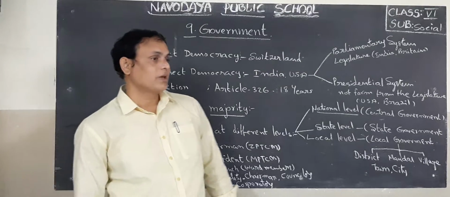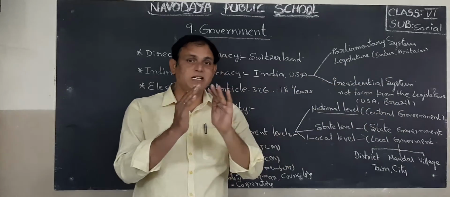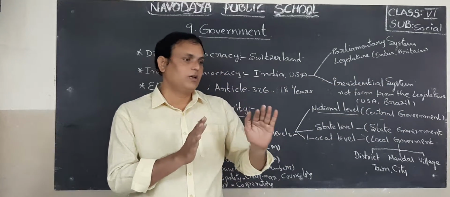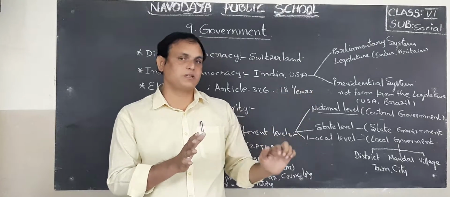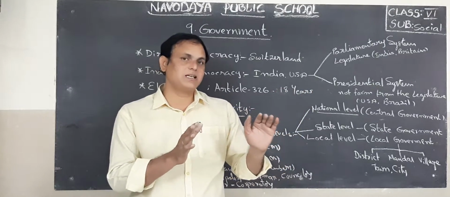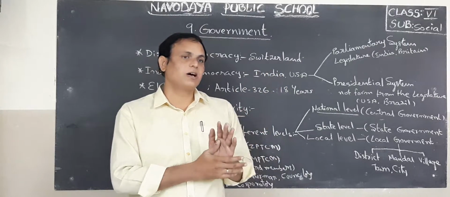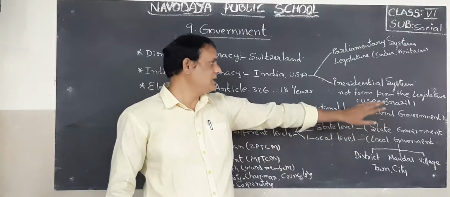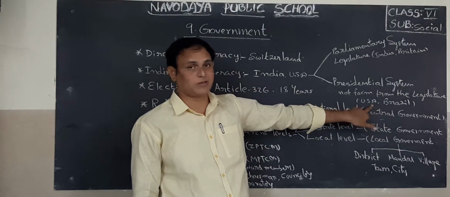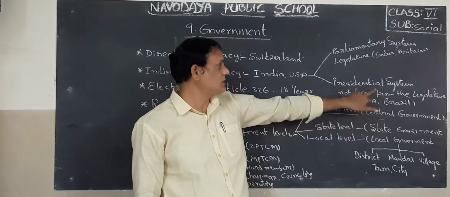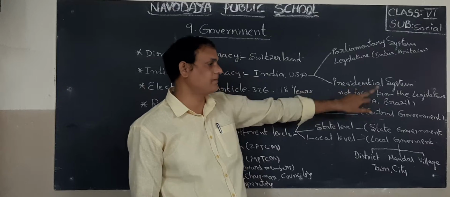For example, in this parliamentary system in our country, the president is there. Next to him the PM, Prime Minister, and the remaining cabinet ministers. So the Prime Minister is answerable to the parliament. Okay, children. Next, he will rule for 5 years. Here in the presidential system, he has the supreme power. So that is the difference between parliamentary system and presidential system.